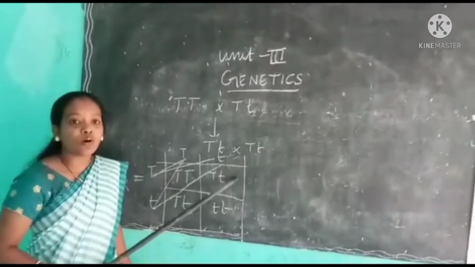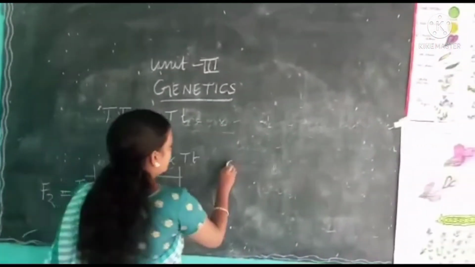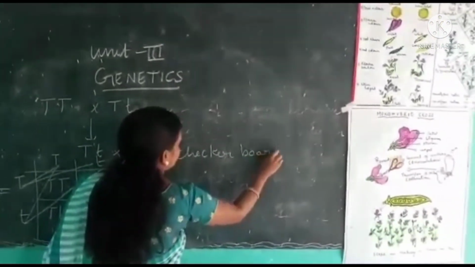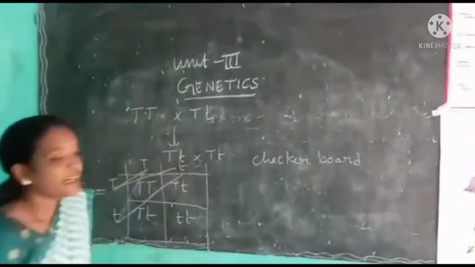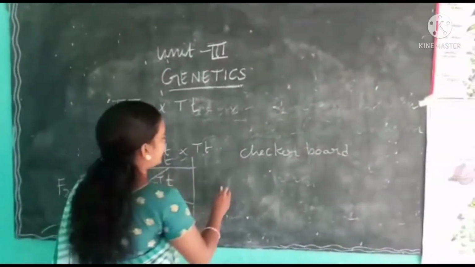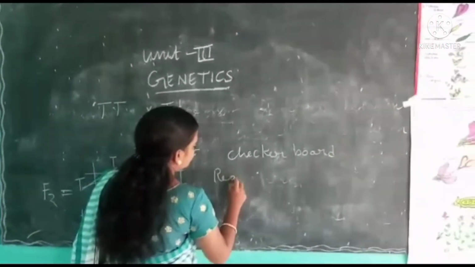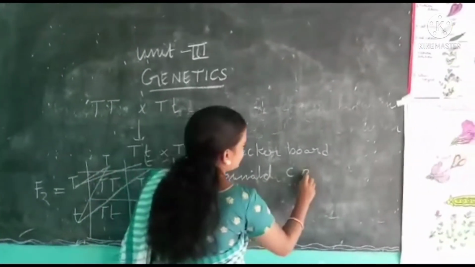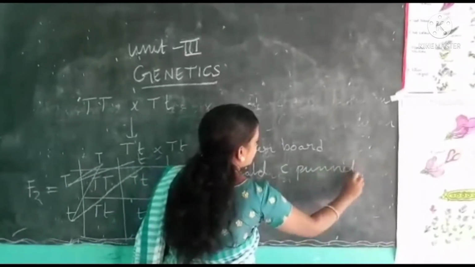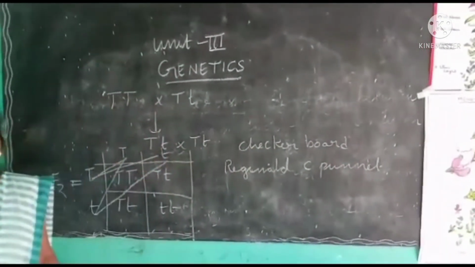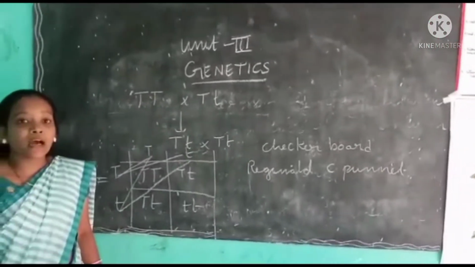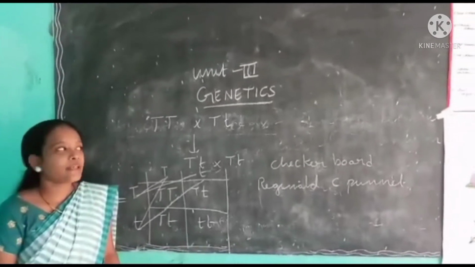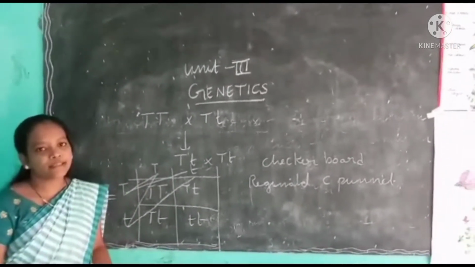It is also called a checkerboard, and it was developed by a British scientist, Reginald C. Punnett. So now we can give the definition for the Punnett square. It is a graphical representation of all possible unions of gametes. That is called a Punnett square. Okay students, is it clear for you?